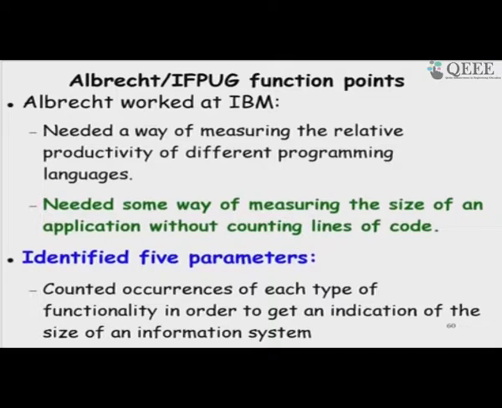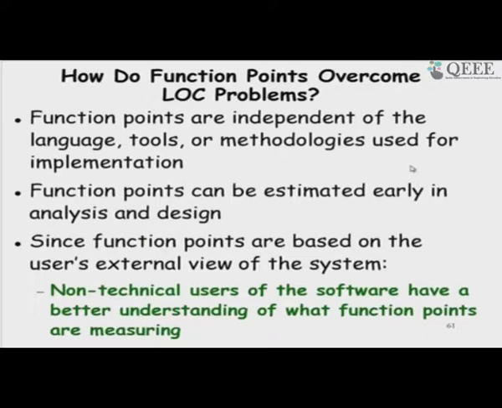Let us see those 5 parameters, which can be counted to give a good measure of the complexity of developing the software, and this can be counted from the SRS document. It overcame the identified problems of lines of code.